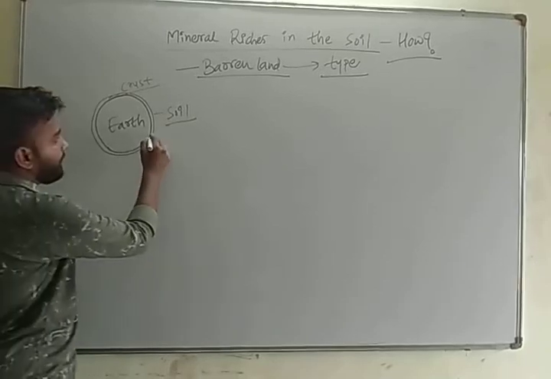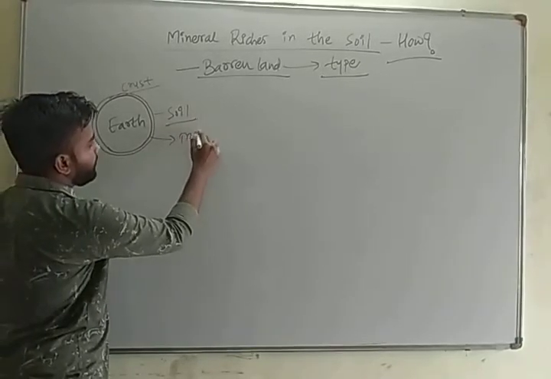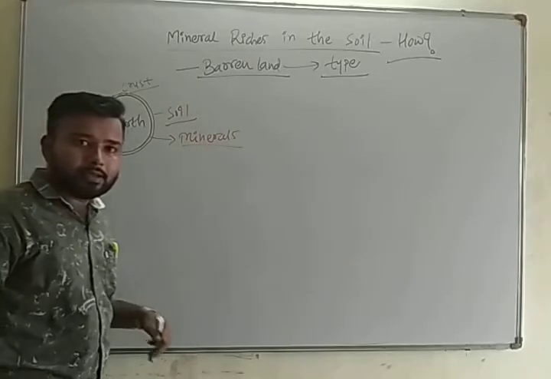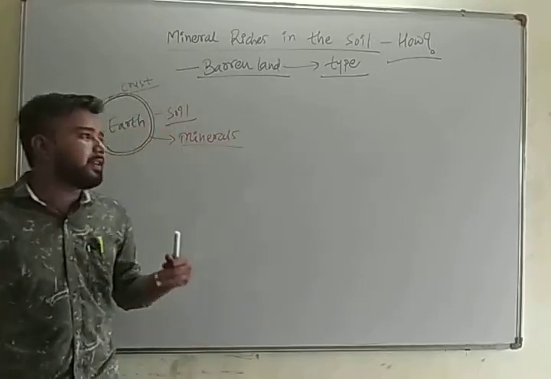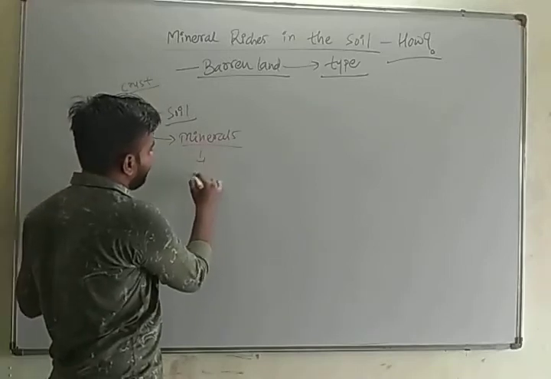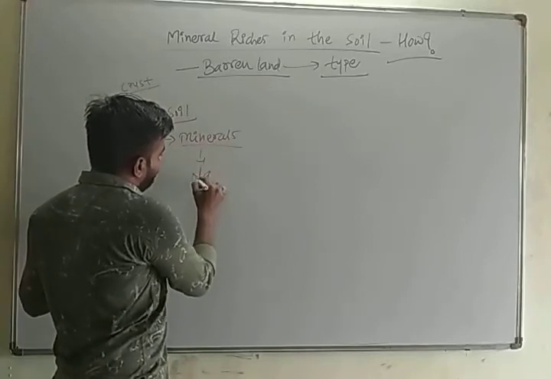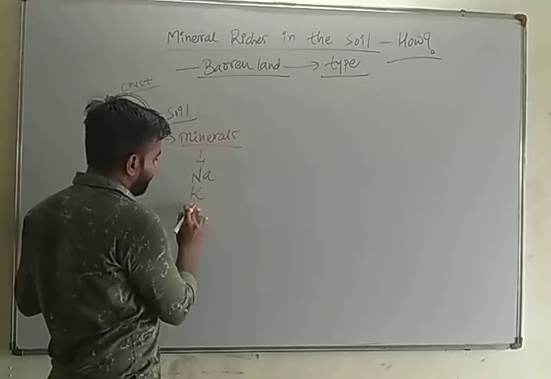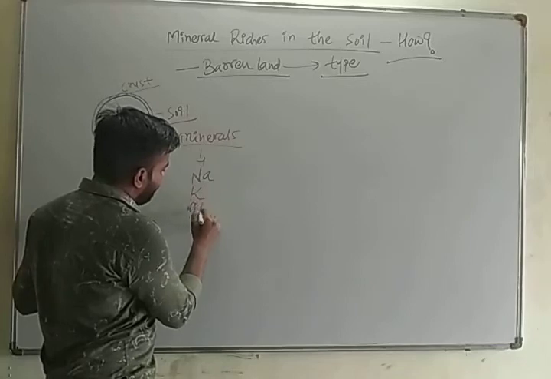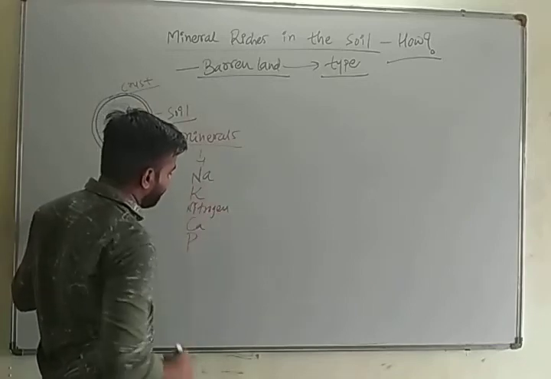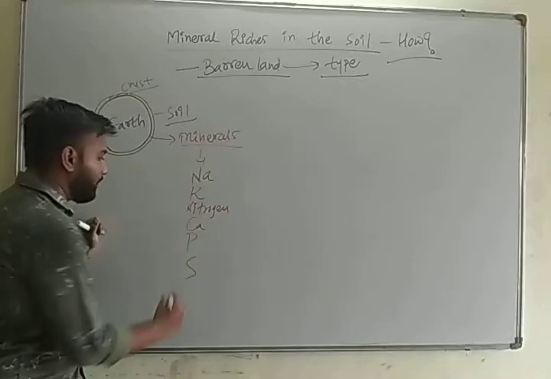We also know that this soil or crust contains minerals. Minerals are also a kind of chemicals or elements. Minerals like sodium, potassium, nitrogen, calcium, phosphorus, sulfur.